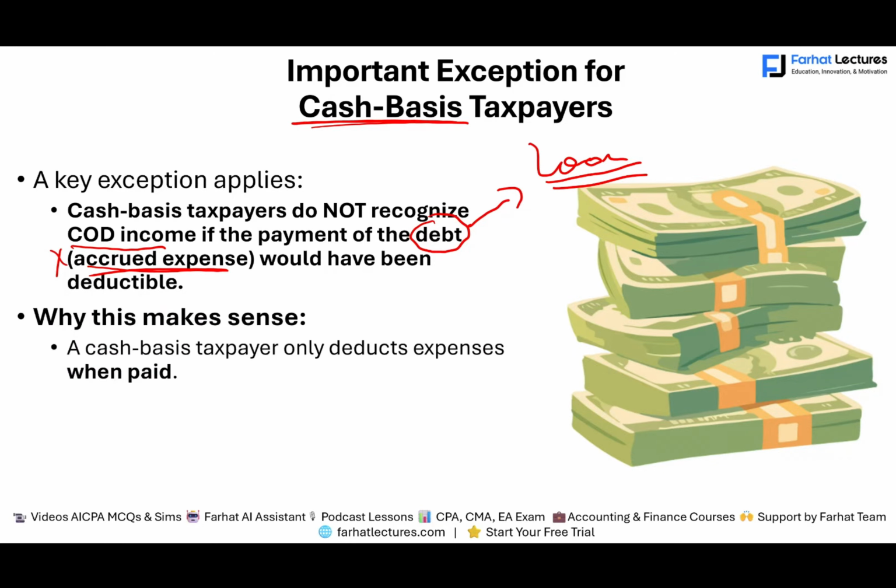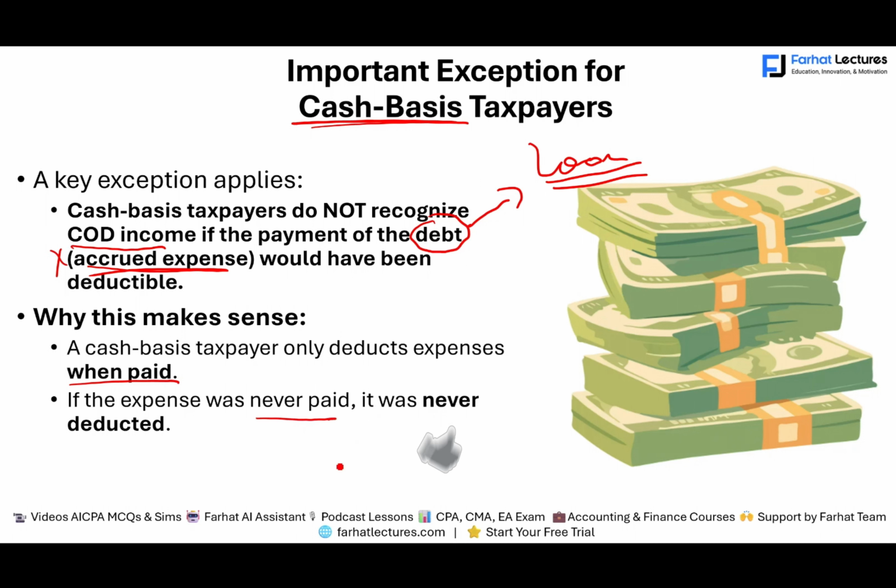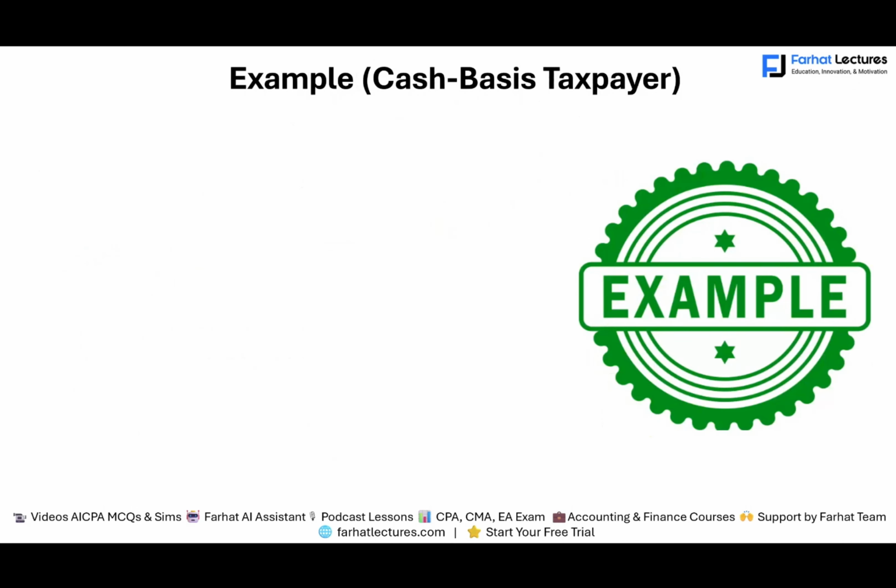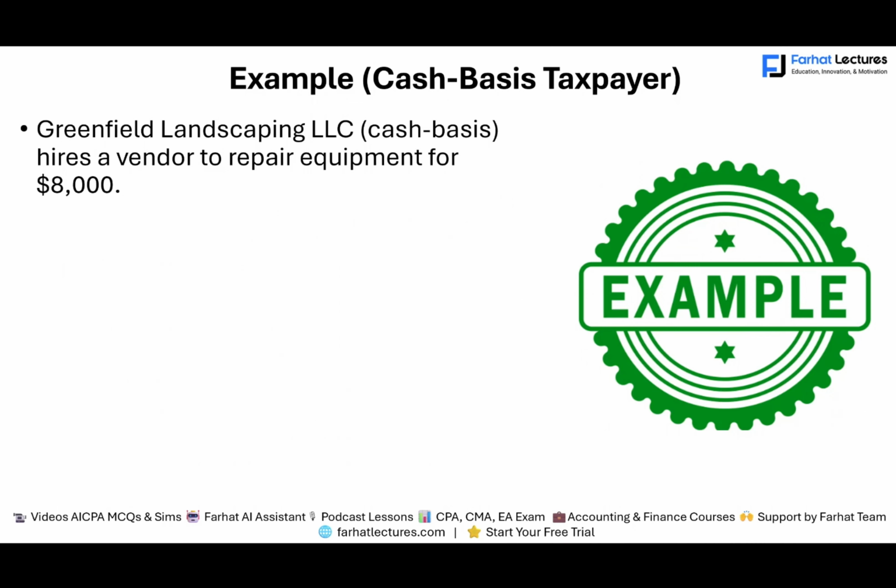So a cash basis taxpayer only deducts expenses when paid. So if the expense was never paid, it was never deducted, it was never accrued. Therefore, the cancellation will not create income. So let's take a look at this example. Greenfield, cash basis, hires a vendor to repair equipment for $8,000. What did the vendor do? The vendor sent them an $8,000 bill.